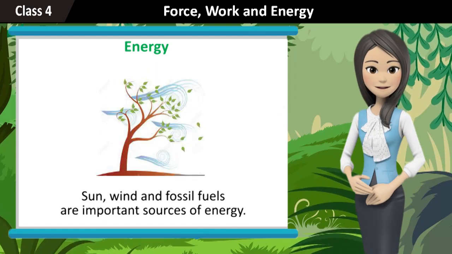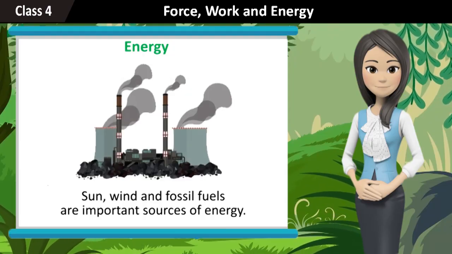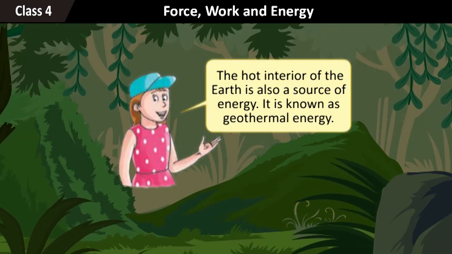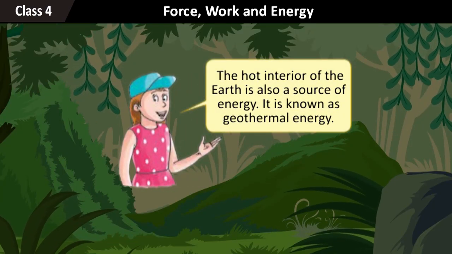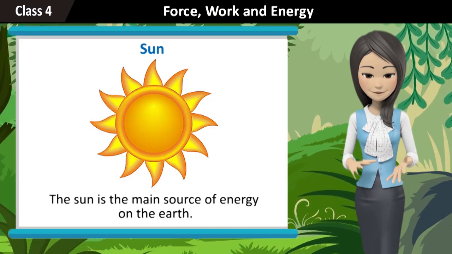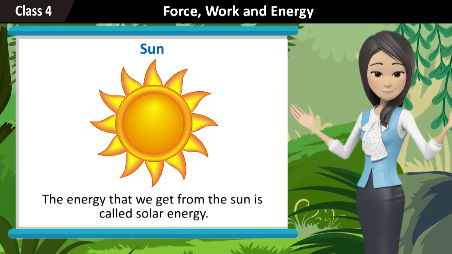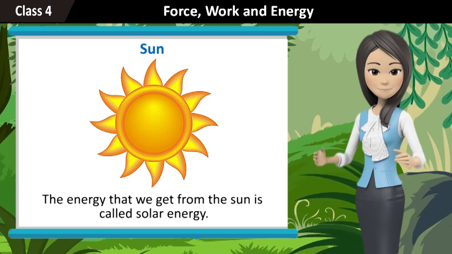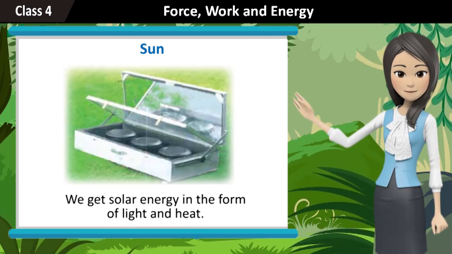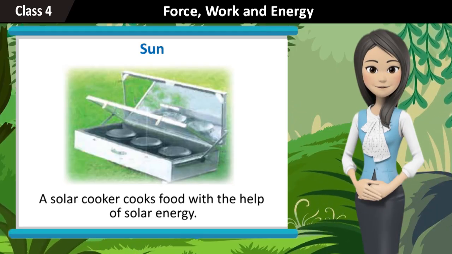Sun, wind, and fossil fuels are important sources of energy. The hot interior of the earth is also a source of energy. It is known as geothermal energy. Sun. The sun is the main source of energy on the earth. The energy that we get from the sun is called solar energy. We get solar energy in the form of light and heat. A solar cooker cooks food with the help of solar energy.